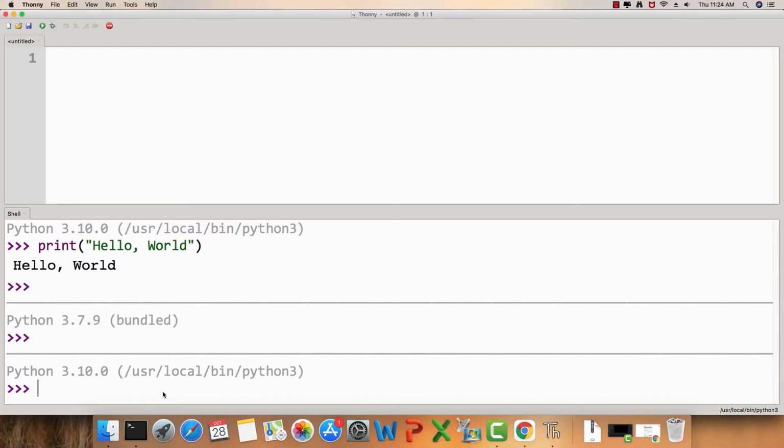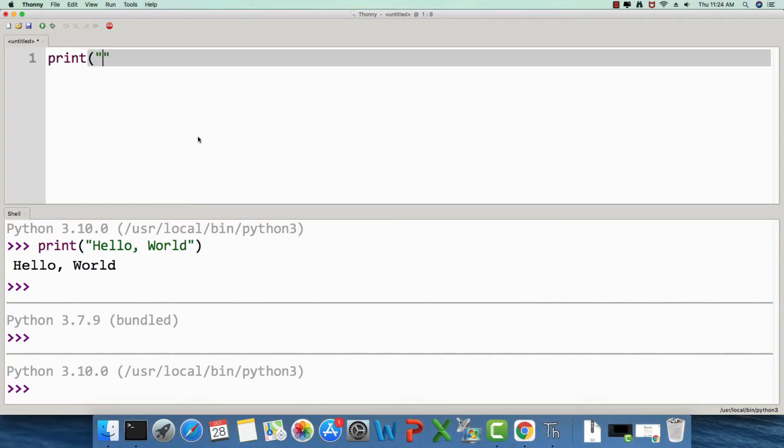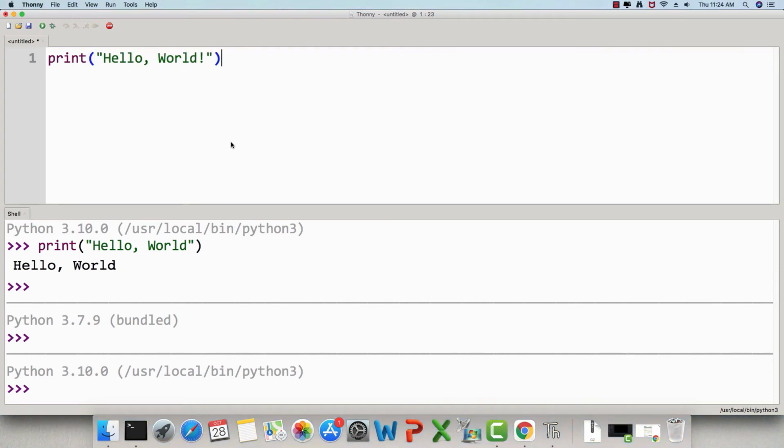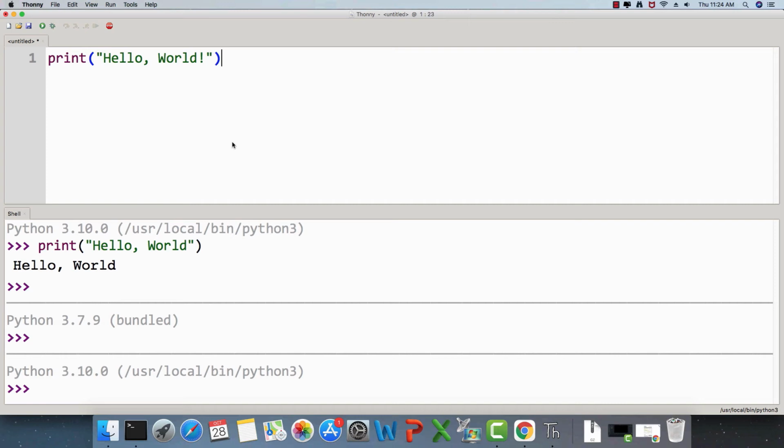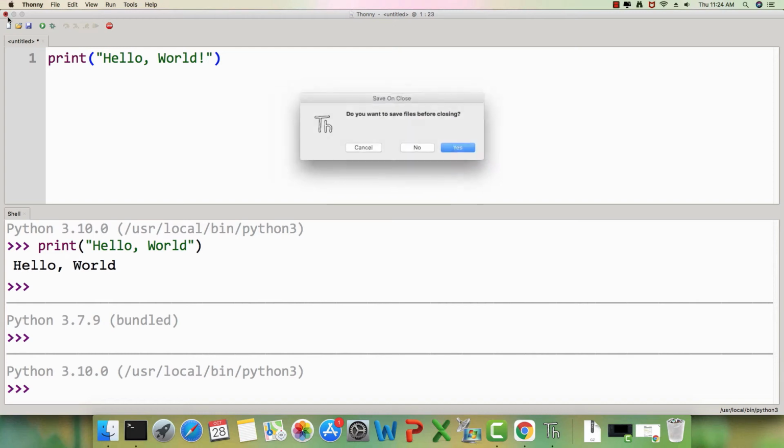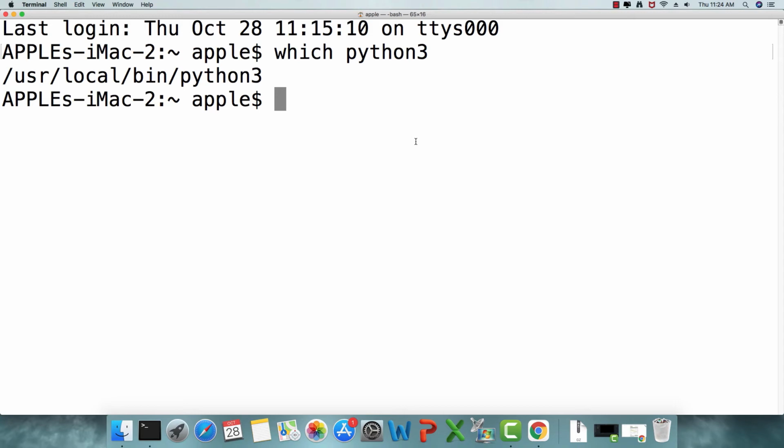So this is how we can use the Thonny editor, and this is how we can set the font and all. So I can just say print hello world. As you can see, it also has the facility of syntax highlighting. And if I go ahead and save it and execute it, it is going to show us the same result. It is going to print hello world on this interpreter. So I'm just going to go ahead and close it now. And I don't want to save the file, so I will just say no. So this is how we can install and work with the Thonny Python editor.